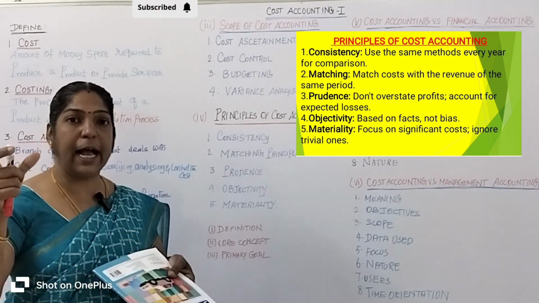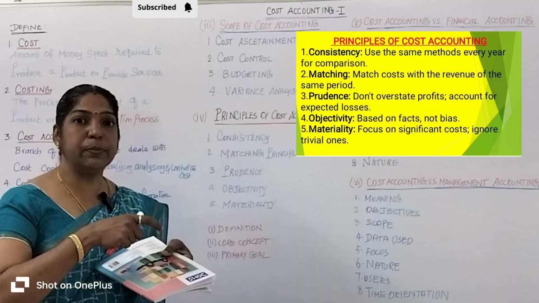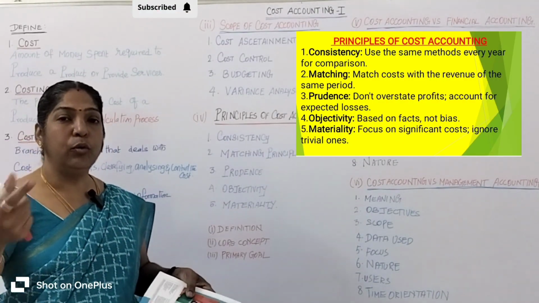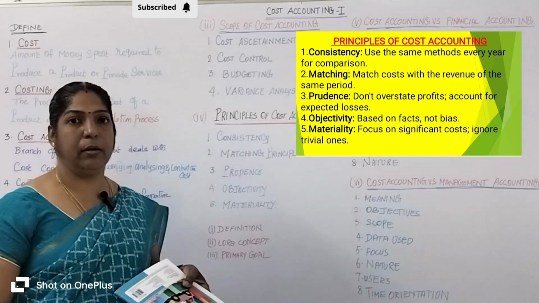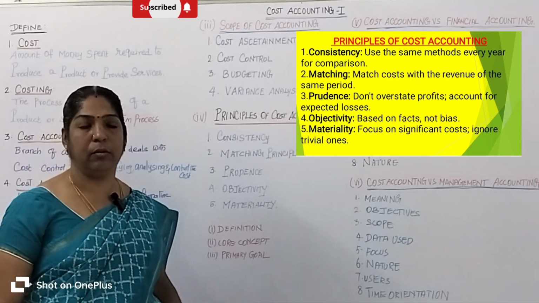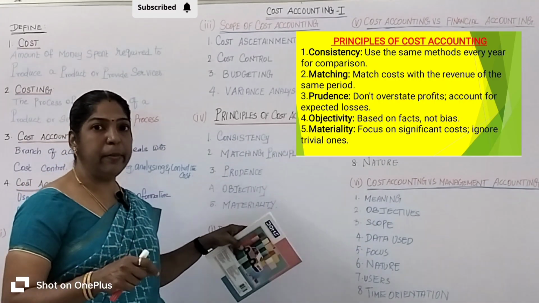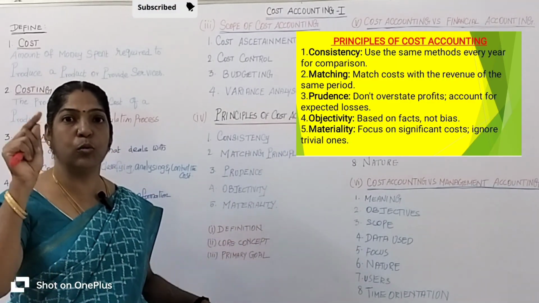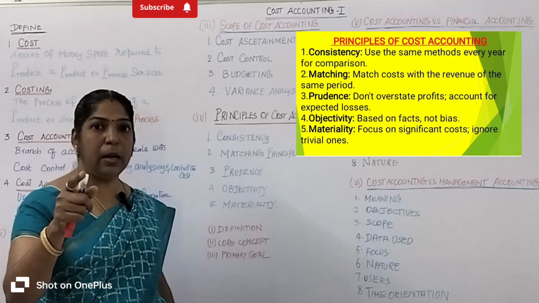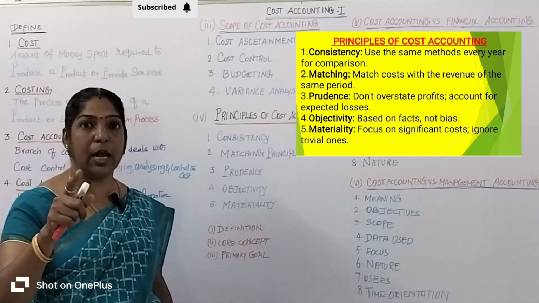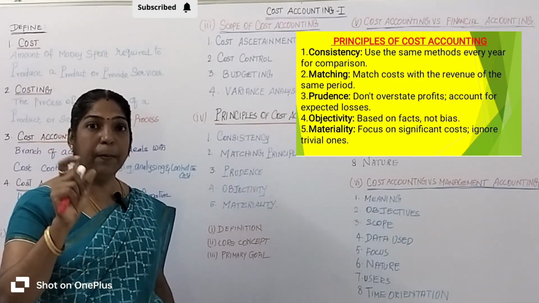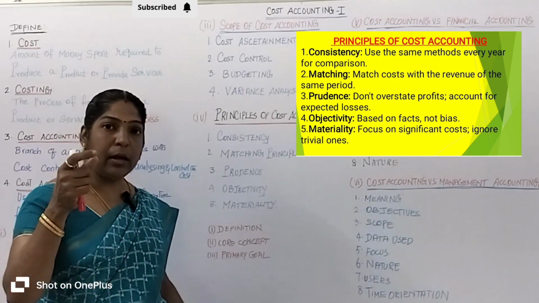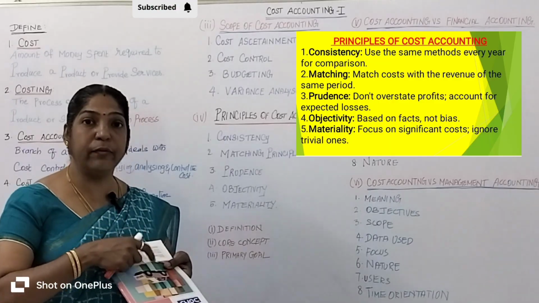So the company very carefully records the machine purchase of 5 lakh rupees. It may ignore recording the 5 rupee pen in the accounts record. So what is meant by materiality? The important cost should receive more attention. The machine purchase of 5 lakh rupees is more important, it receives more attention, and it is recorded very carefully.